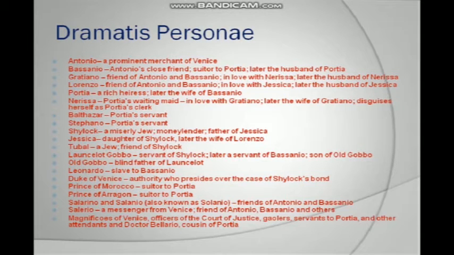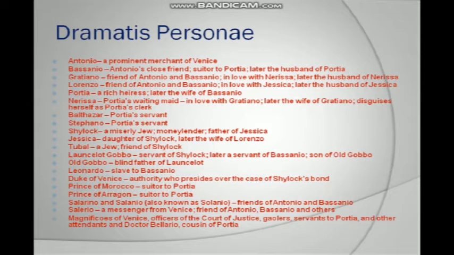Balthazar, Portia's servant. Stefano, Portia's servant. Shylock, a miserly Jew moneylender, father of Jessica. Jessica, daughter of Shylock, later the wife of Lorenzo. Tubal, a Jew friend of Shylock. Launcelot Gobbo, servant of Shylock, later a servant of Bassanio, son of Old Gobbo. Old Gobbo, blind father of Launcelot. Leonardo, slave to Bassanio. Duke of Venice, authority who presides over the case of Shylock's bond.